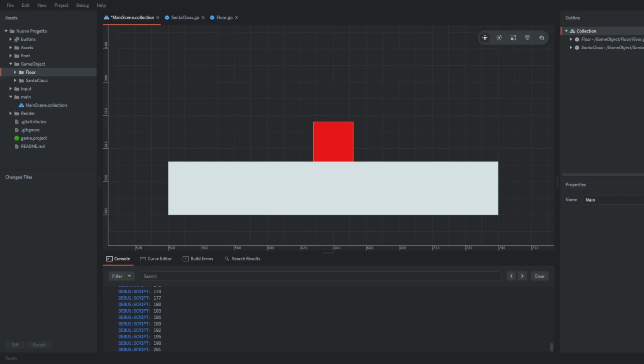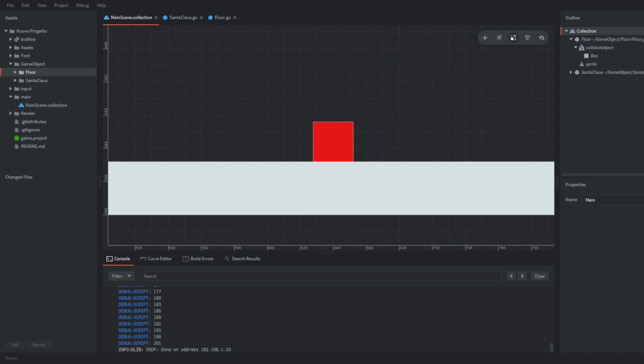Next, I want the player to be able to jump not only vertically, but also left and right. So when I release the jump button, while holding down the left or right button, I go in the direction pressed. If I release without holding down left or right, the player will jump vertically.